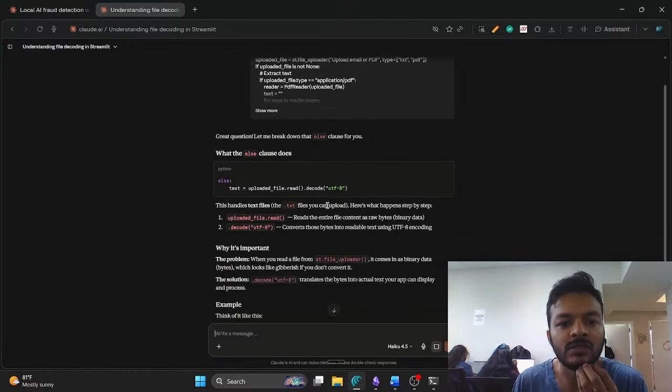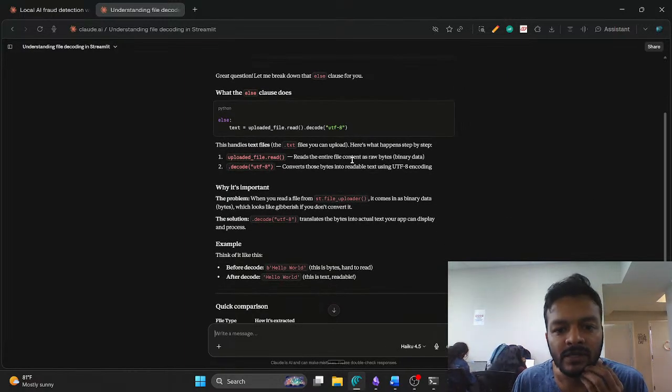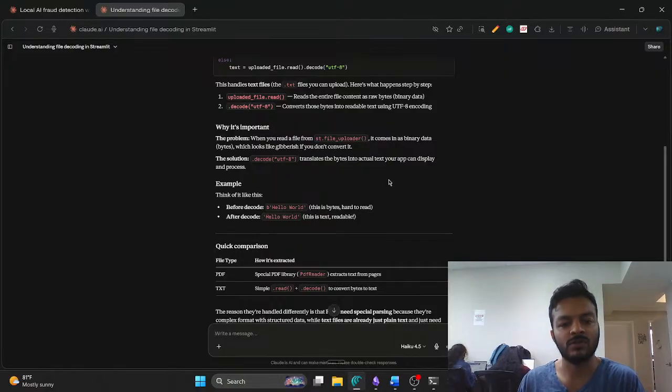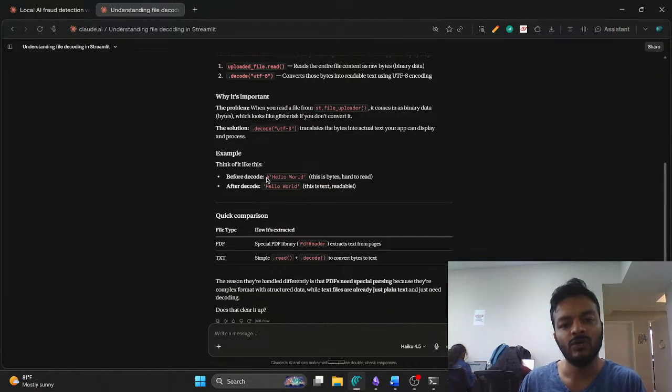What the else clause does: if the file is txt, it reads the entire file as raw bytes, binary data, and converts those bytes into readable text using UTF-8 encoding. When you read, it becomes binary data bytes, which looks like gibberish if you don't convert it. Decode translates the bytes into actual text your app can display and process. Before decode, bytes; after decode, hello world.